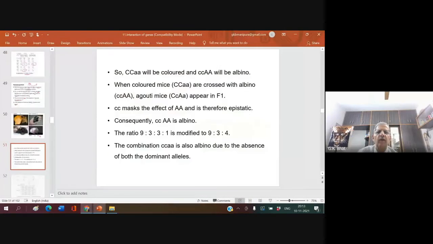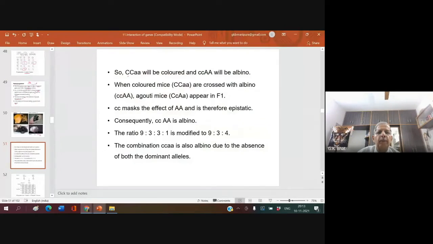Okay, one minute. Now, capital CCAA will be colored, am I right? Yes, sir. Small cc, capital AA, what is that? Albino, white.